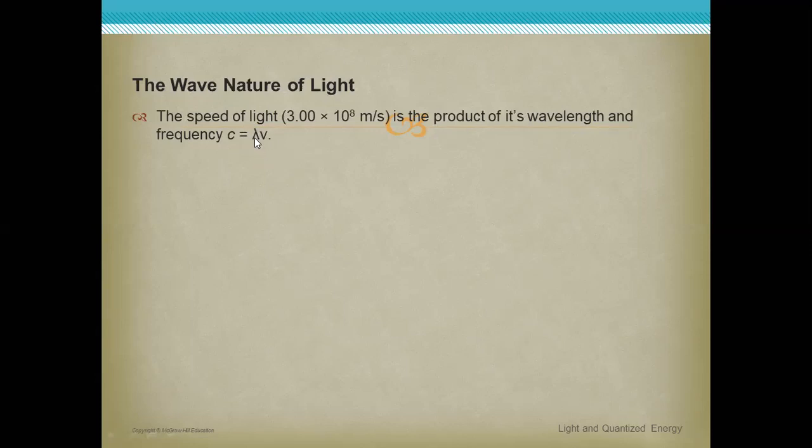This sign is symbolized as frequency, and this sign is symbolized as wavelength. This is inverted Y, wavelength, and V, frequency. So C, speed of light, equals 3 times 10 power 8 meter per second. And we said before that the speed of light is much faster than the speed of sound, as the speed of sound equals 340 meter per second. But speed of light equals 3 times 10 power 8 meter per second. So there is a high difference between them, as speed of light is much faster than speed of sound.